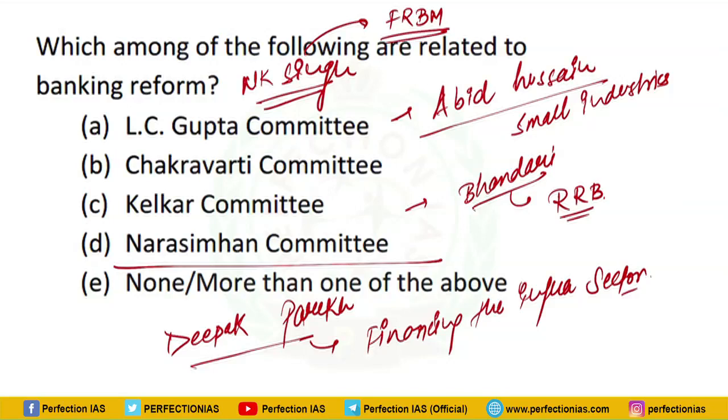FRBM Act stands for Fiscal Responsibility and Budget Management Act. One more committee was there, the R.V. Gupta committee. This committee was related to KCC, that is Kisan Credit Card. So Kisan Credit Card scheme was launched to provide short-term credit to the farmers.